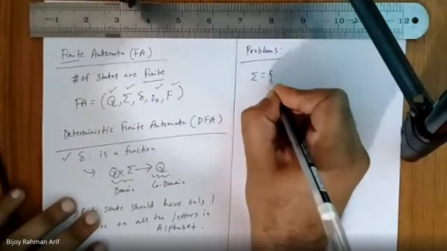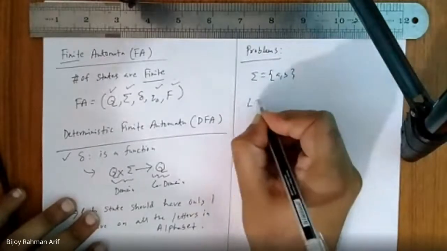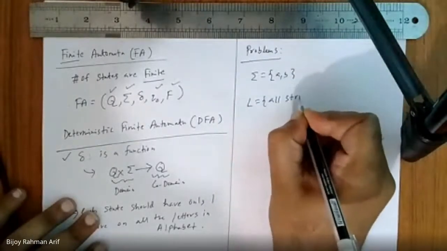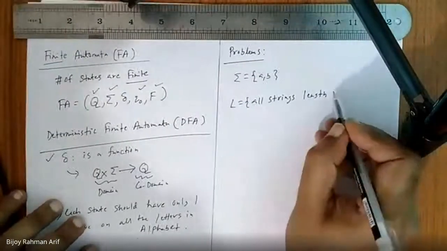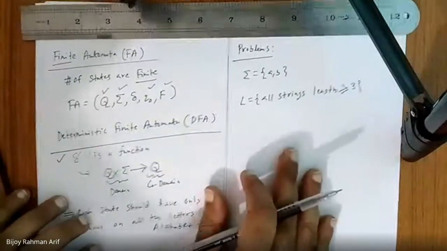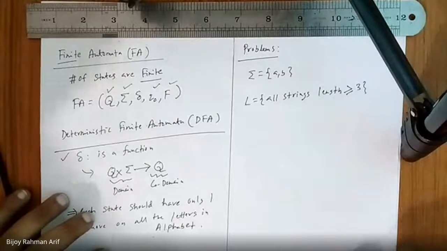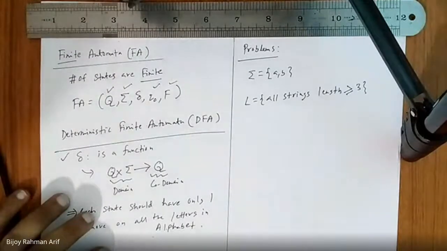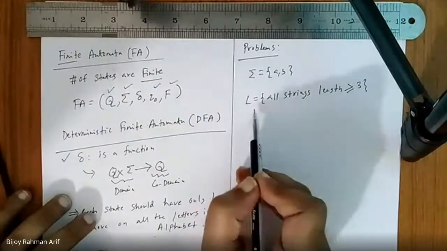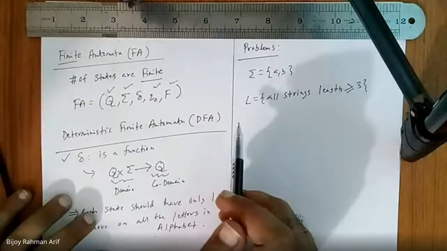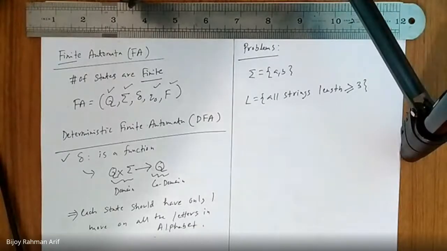Let's take my sigma as A comma B. My language is all strings of length greater than or equal to 3. So how can I solve this problem? Sigma is A comma B, L is all strings of length greater than or equal to 3. We'll go up to 3. What would be the algorithm? Tell me the algorithm.